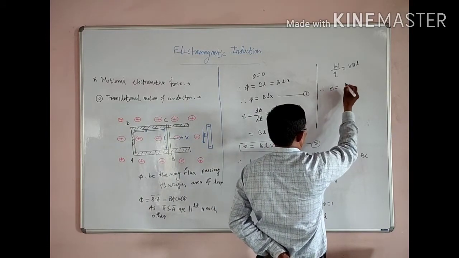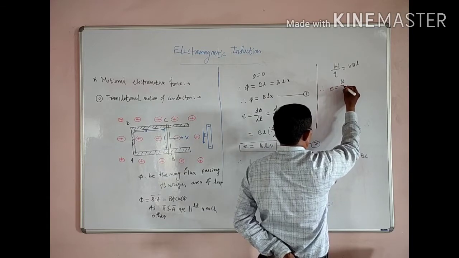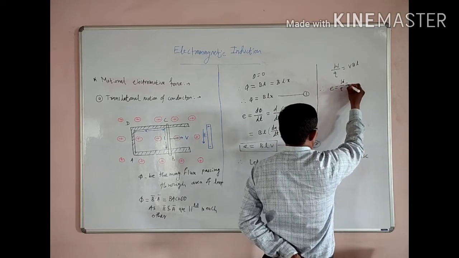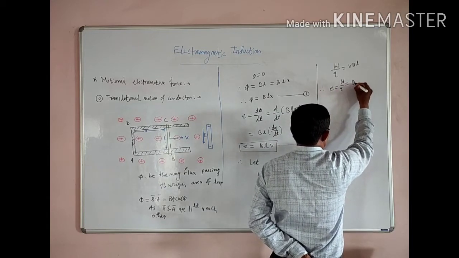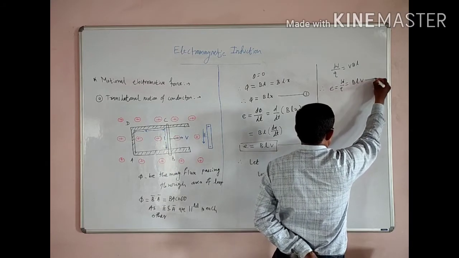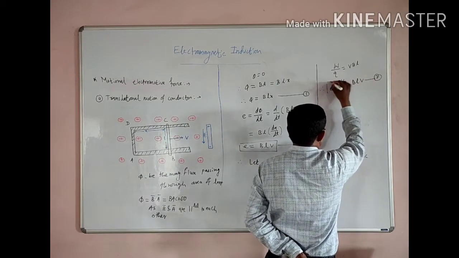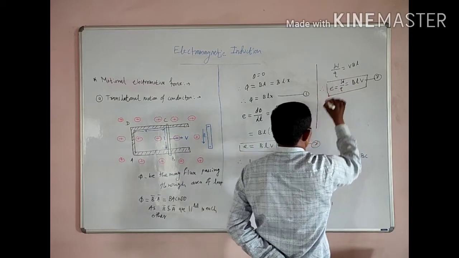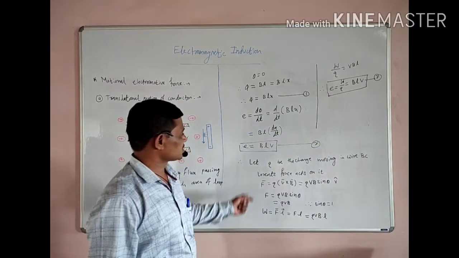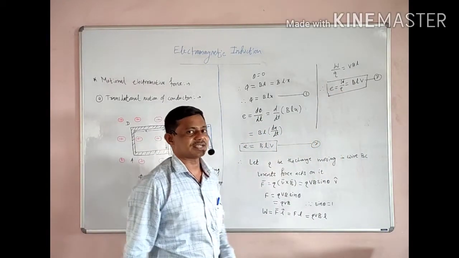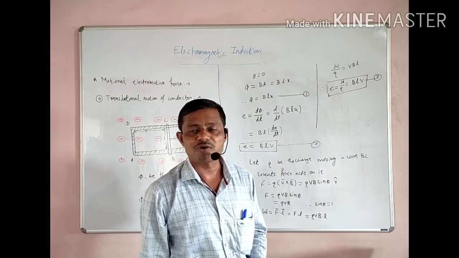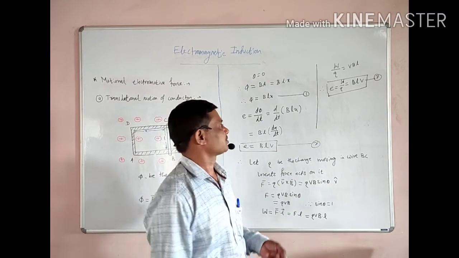So E is equal to W by Q, which is equal to BLV. Equation second. We get the same result by using the second fact, that a current carrying conductor is placed in a uniform magnetic field of induction B bar.